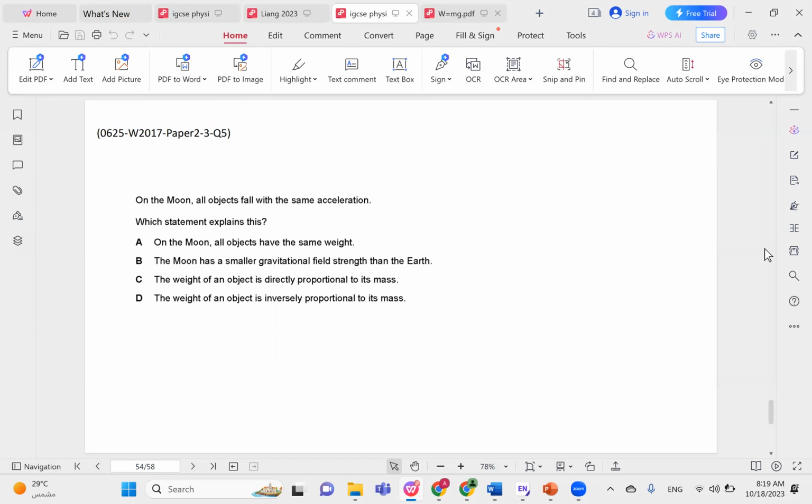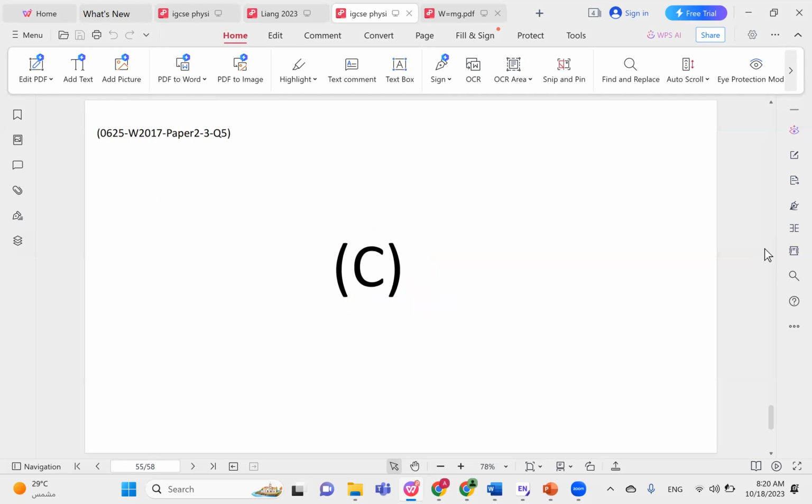On the Moon, all objects fall with the same acceleration. Which statement explains this? On the Moon, all objects have the same weight. This is incorrect. Heavier objects are going to have higher weights. The Moon has a smaller gravitational field strength than Earth. Well, this is correct, but it does not explain the fact that they all fall with the same acceleration. The weight of an object is directly proportional to its mass, or the weight of an object is inversely proportional to its mass. Of course, the weight is directly proportional to its mass. So the correct choice here is choice C.